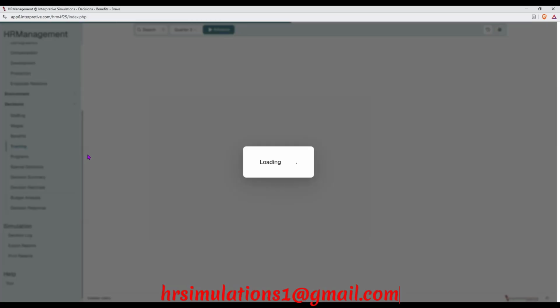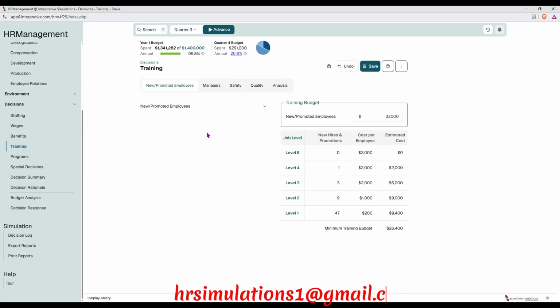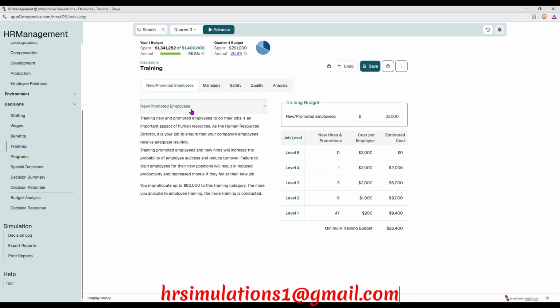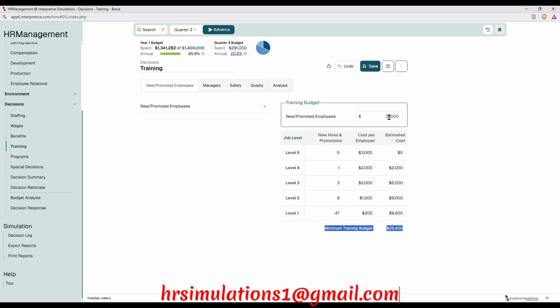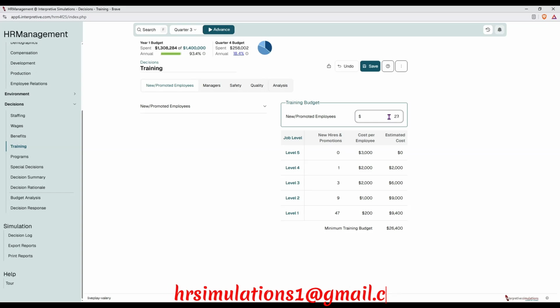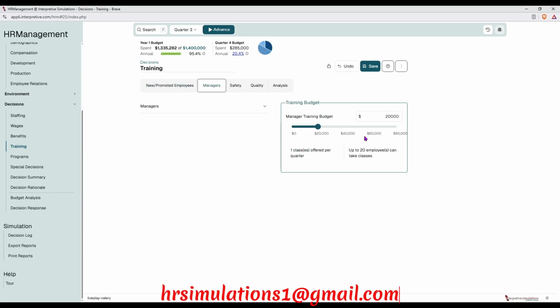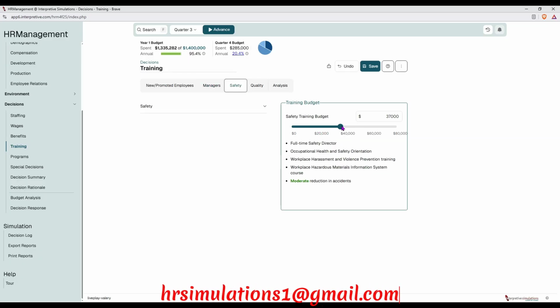Next on is actually training, and under training, I must make the decisions because we have already employed new workers, so we need to train them to work. So you can see the minimum budget for training is 26,400, so I'm just going to give it around 27,000. And then managers, I'm still going to maintain at 20,000. Safety at 37, or maybe I can give it around 40. I'll double check and maybe adjust so that we can stick to the budget.